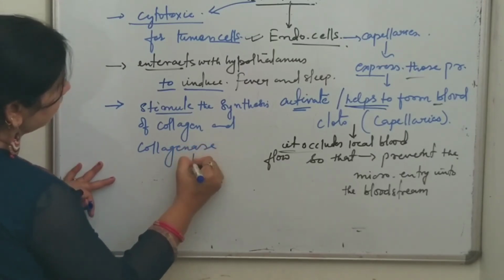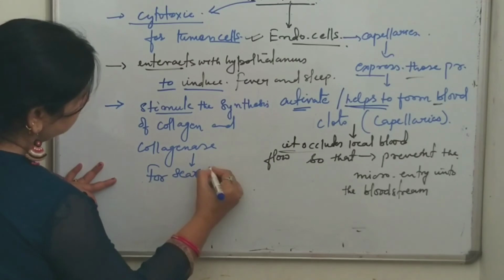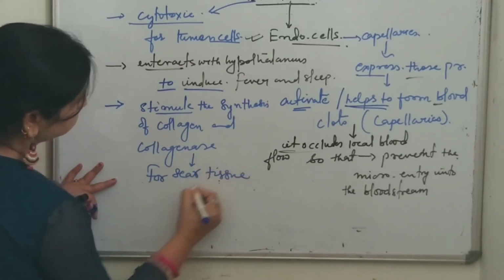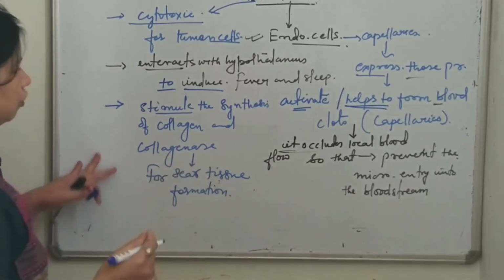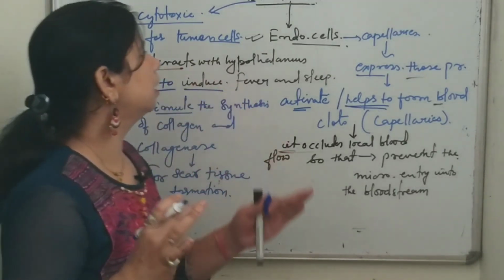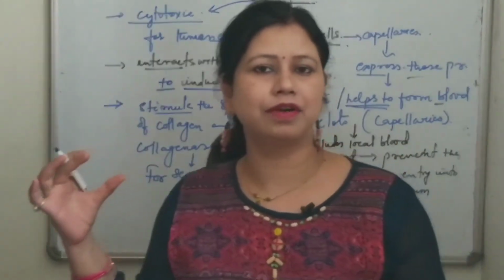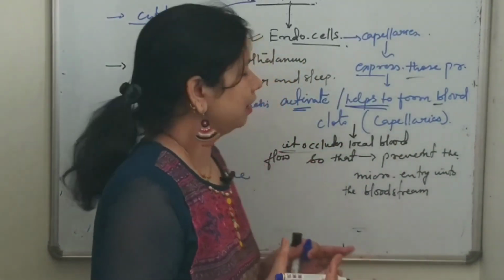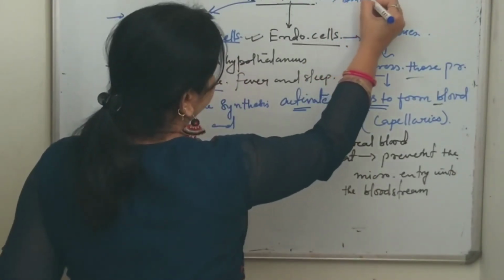For scar tissue formation. So this is all about the producing cells as well as functions of tumor necrosis factor alpha in which context? In context of immune regulation, especially innate immunity regulation.